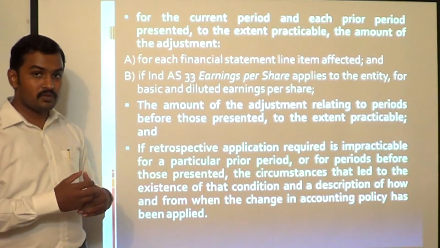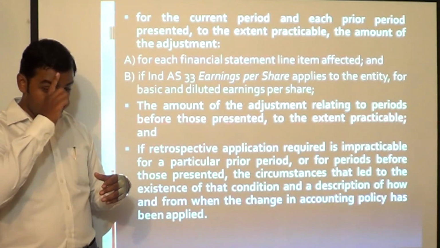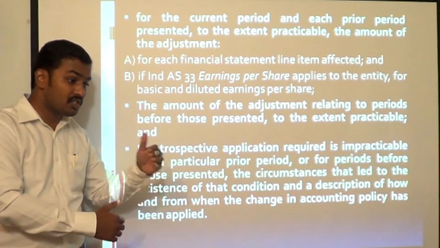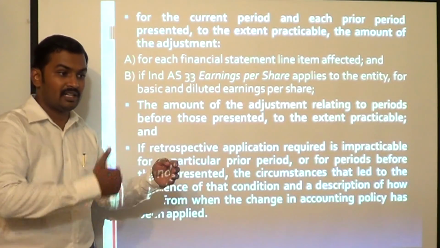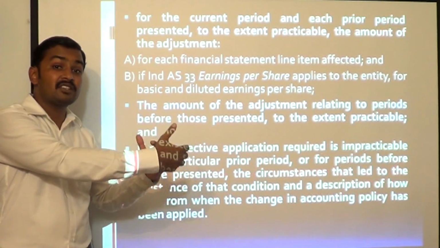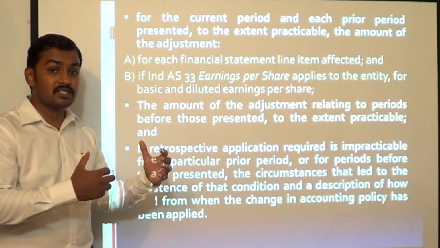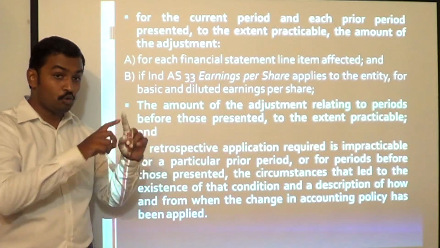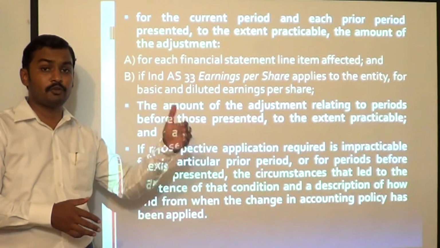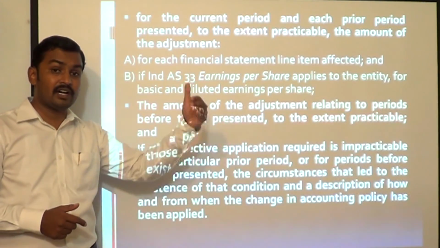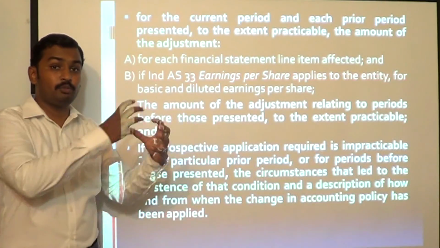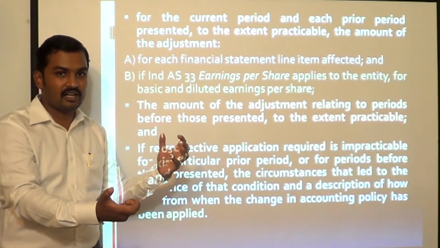Now, sometimes we also know that when you apply an accounting policy retrospectively, you would have to adjust the opening balance of the earliest period reported. Earliest period reported is last year. Ind AS 1 requires you to prepare an opening balance sheet for the earliest period reported, and the cumulative impact of the accounting policy would have to be adjusted in the opening balance of the earliest period.